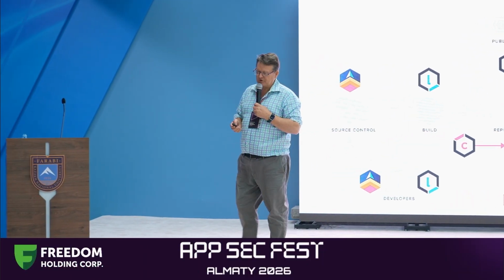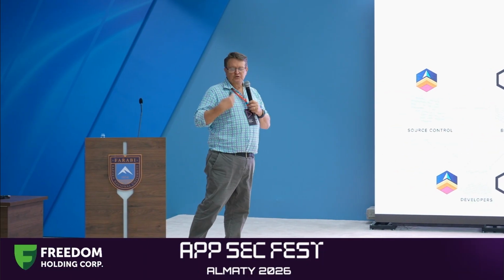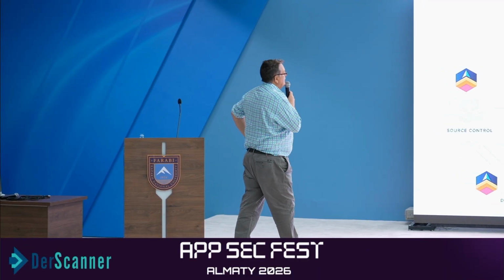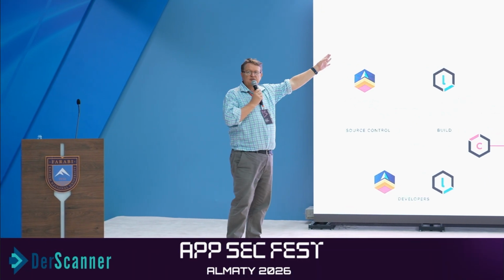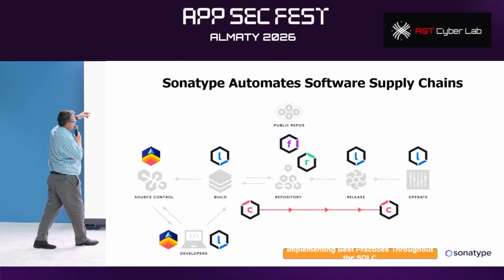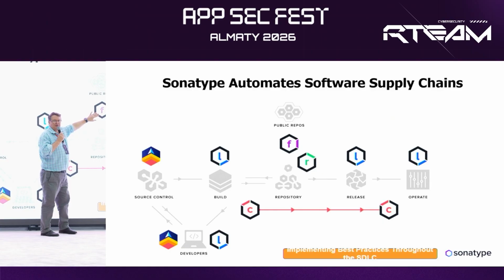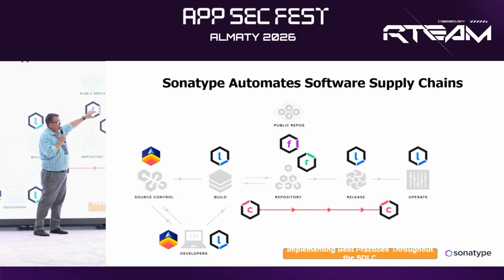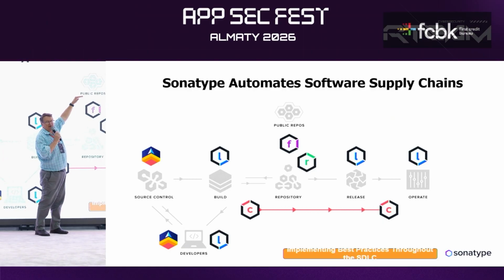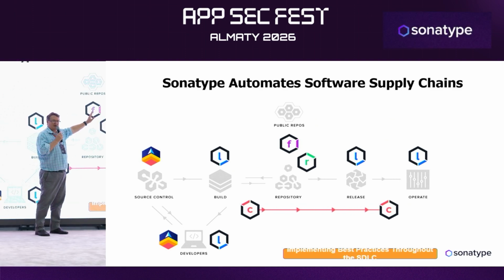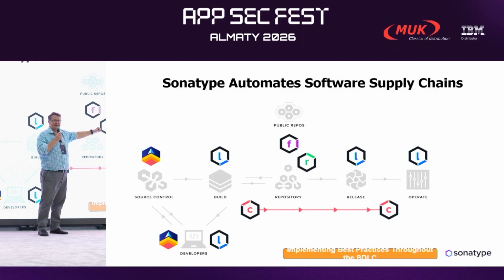Okay, so what do we say at Sonatype? So Sonatype, we say we automate the software supply chain. We have these public repos, NPM, but you've got to have a component firewall. You have this between the public internet and your private network. Do not allow libraries in until they've been checked. You've got to block new versions of libraries. Don't automatically download malware.